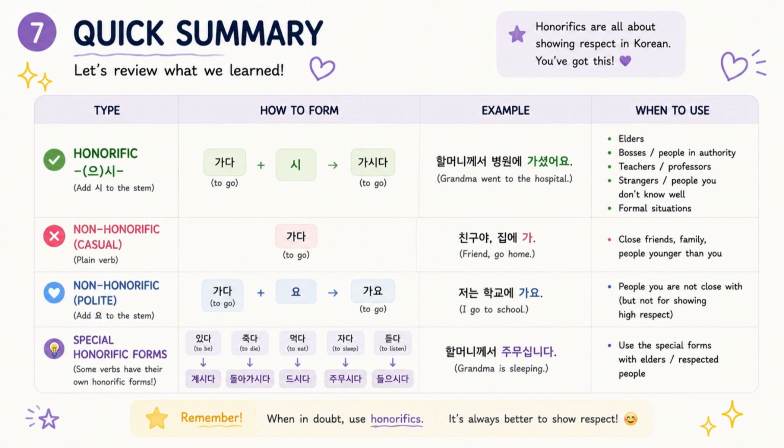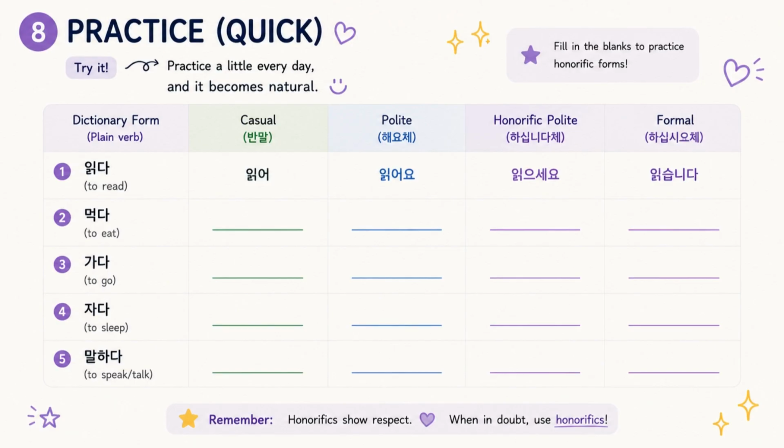Now let's do a quick review. First, you determine who the subject of your sentence is. If the person deserves respect, you add 시, or you use one of the special honorific verbs. Then, you choose the appropriate speech level depending on who you're speaking to. Remember, honorific grammar respects the subject, speech level respects the listener. Understanding the difference makes Korean so much easier.